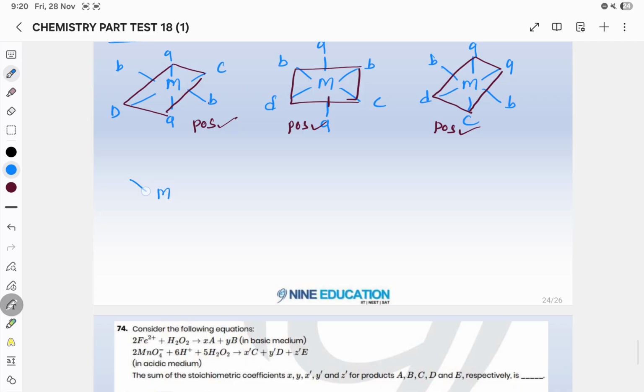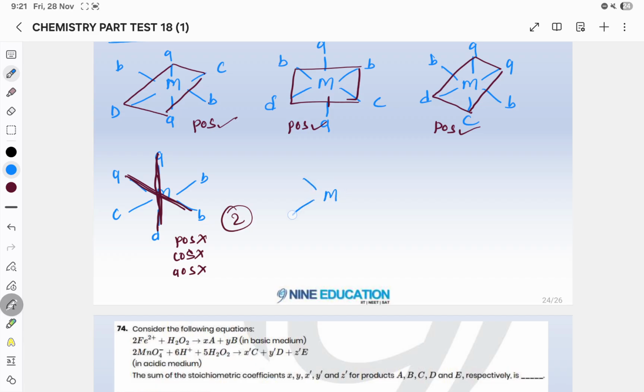Now the next case is M. You can see center of symmetry and axis of symmetry also. In this case, center of symmetry is not present, and axis of symmetry is also not present. How will you see the axis of symmetry? You see like this, that this is your axis, and on both sides do you have the same thing or not? You can see axis of symmetry like this also. So in this, neither POS is present, nor COS, nor AOS. This is optically active. You will get two isomers of this.